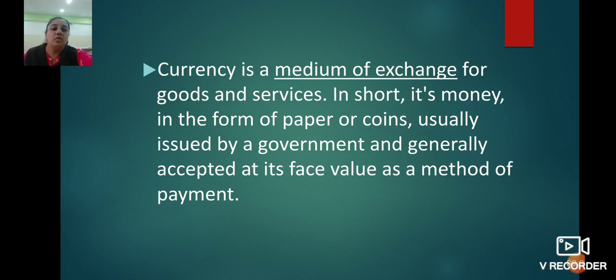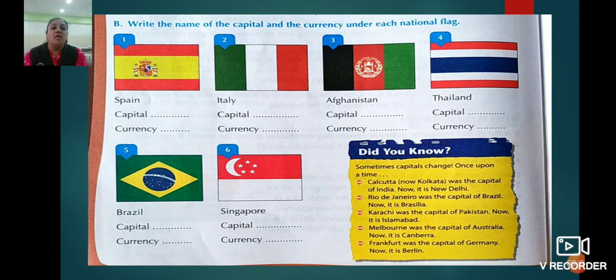Now in question number B, we have to write the name of the capital city and the currency under each national flag. Here, children, the national flags are given, and below that the name of the country is also given. What we have to do is write the capital city of that country and then write its currency also. So the first national flag is of Spain. Now we have to write its capital city and currency.